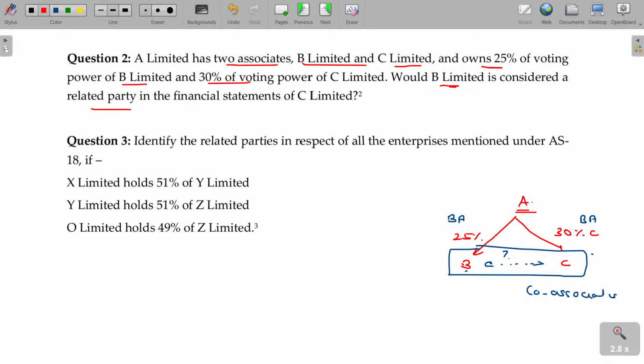Identify the related parties in respect of all the enterprises mentioned under AS 18. X Limited holds 51% share in Y. Y Limited holds 51% in Z. O Limited holds 49% in Z. Now tell me.